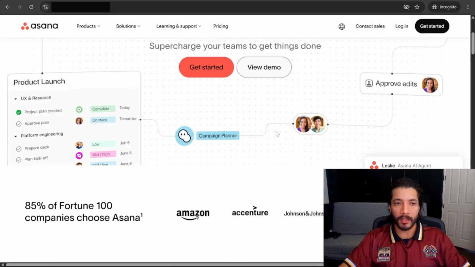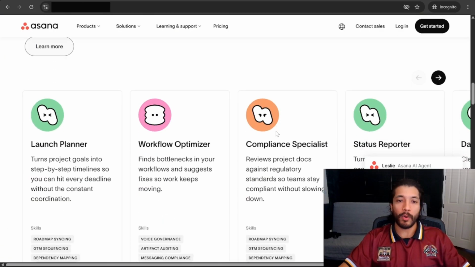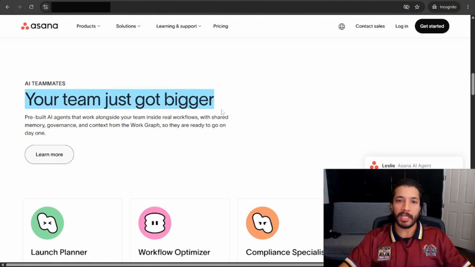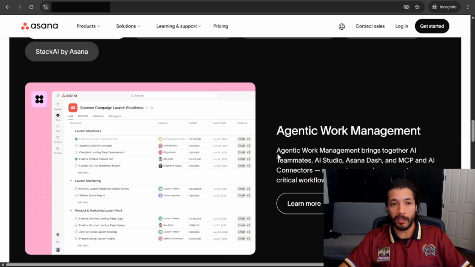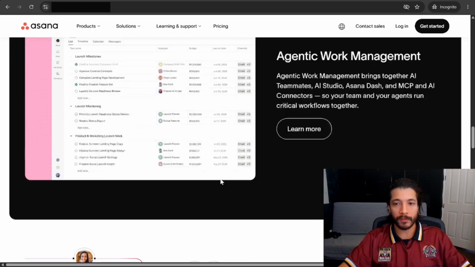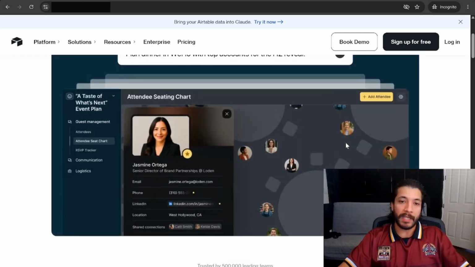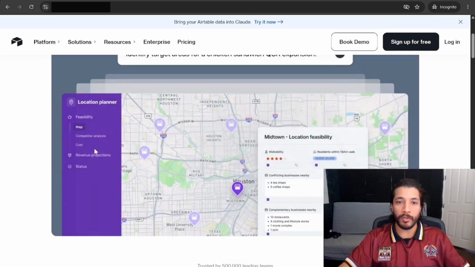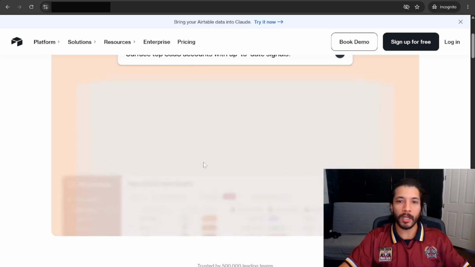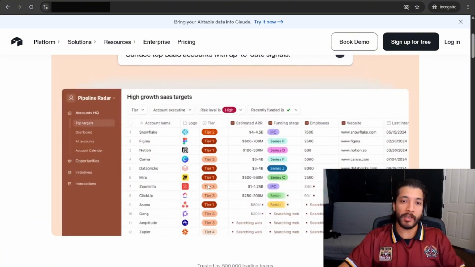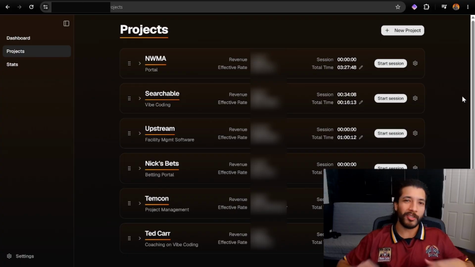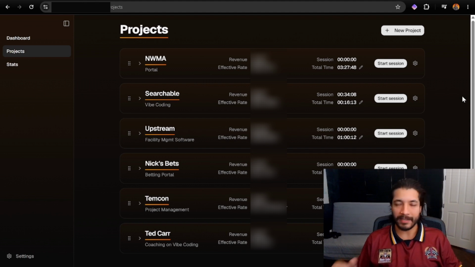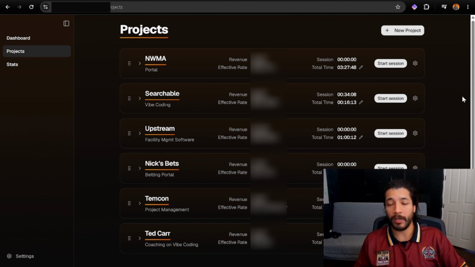Another example is Asana. Again, a lot of big businesses use it. It works well, but as you can see, it's literally saying your team just got bigger by giving you all these AI teammates and things like that. If you look at the screen, you can see kind of similarly a lot of different views, a lot of different toggles, a lot of different columns. And then lastly, we have Airtable, which is once again giving you a bunch of different options and views. You even have this thing which is like a dashboard creator over here. So you can have these like portals, but looking at this, you can see different columns, different tags, different technical details, and so on and so forth. So there's nothing wrong with all those. There's absolutely great teams across the world that use those. And if you're a bigger company, it might make sense to do it.